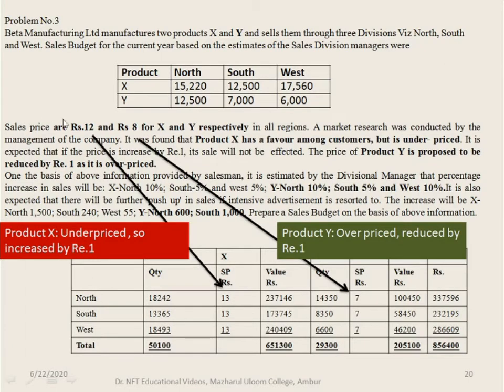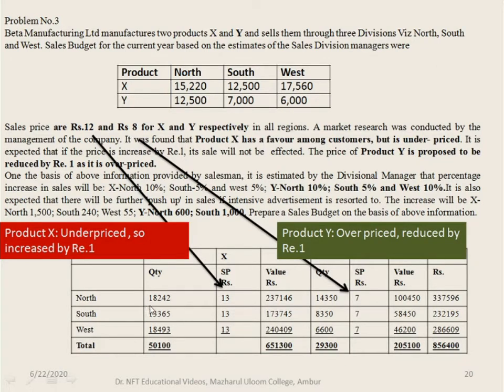Now relating to the selling price, as I've already mentioned, product X has been underpriced, so it is increased by rupee 1. So the price is 12 rupees plus 1, that is rupees 13. In case of product Y, it is overpriced, so reduced by rupee 1, so 8 minus 1 is rupees 7.